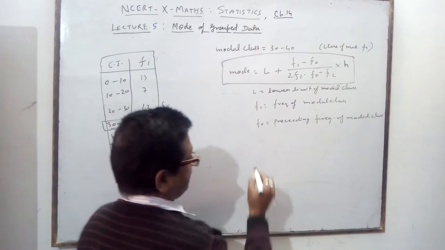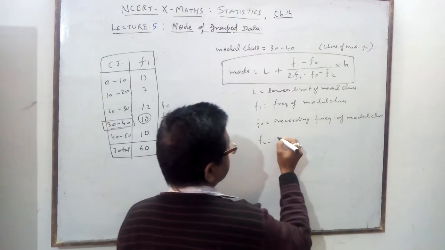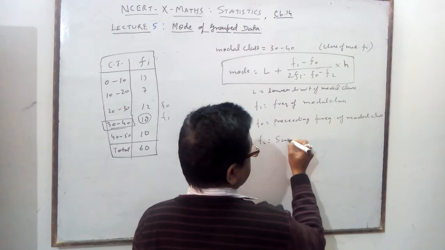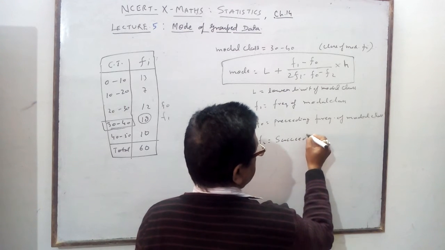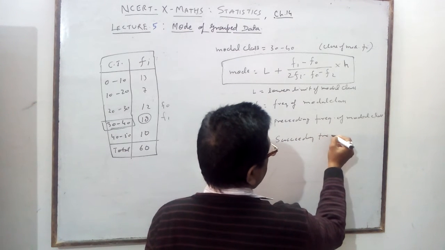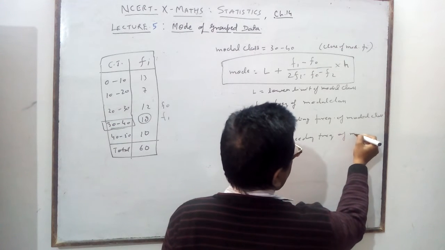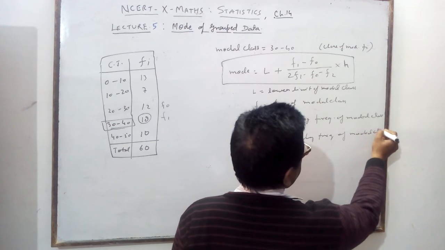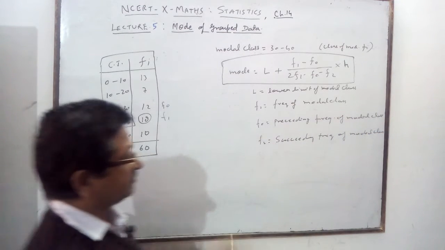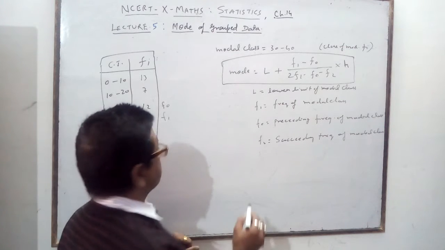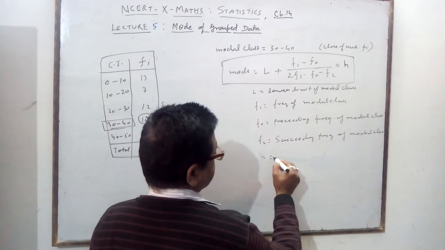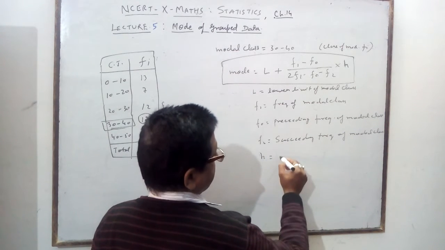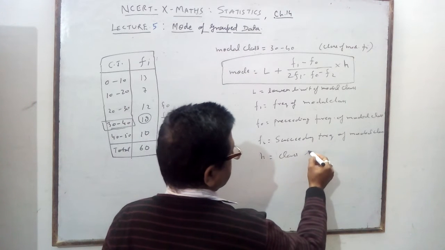Previous. F2 is the succeeding frequency of the model class. Predecessor and successor. And H is the class size of the model class.